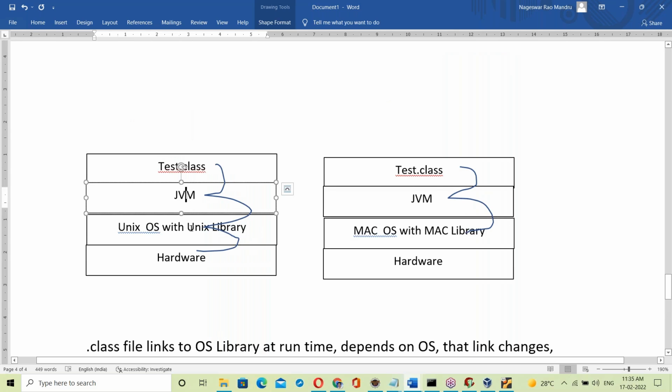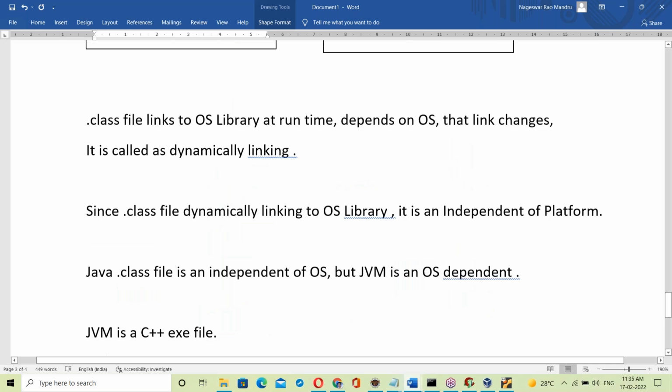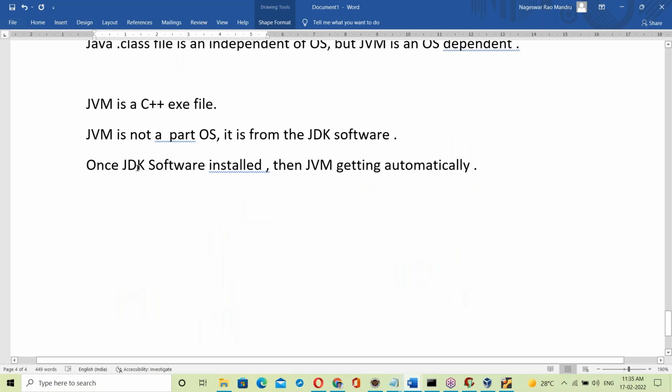The JVM is OS dependent, right? Since the JVM is OS dependent, the JDK is also OS dependent.